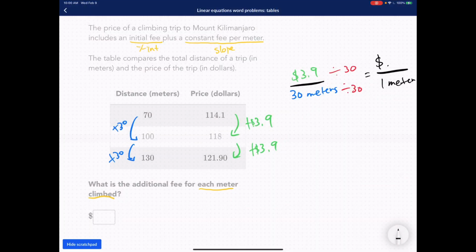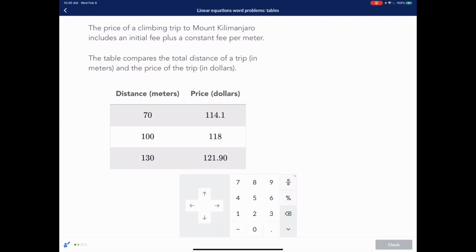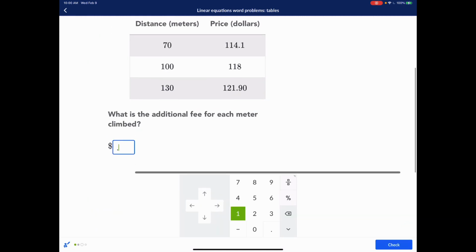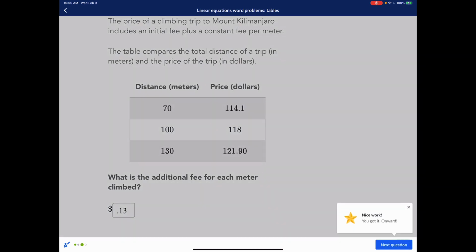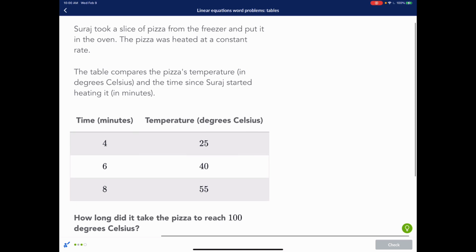So they are paying 0.13, which is 13 cents per 1 meter. So each meter is 13 cents. Got it.